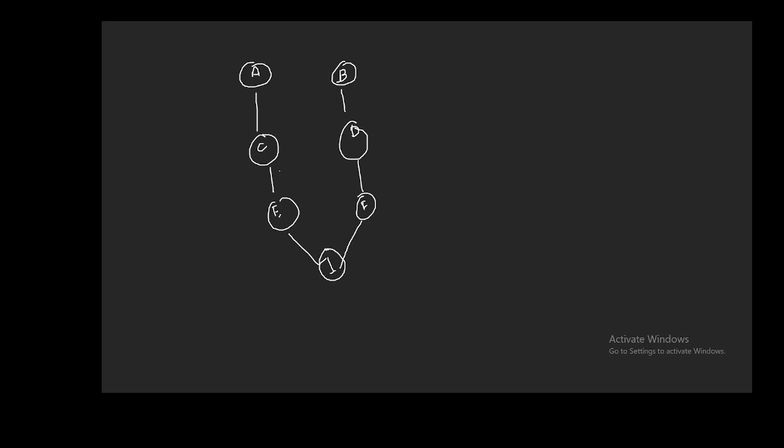For example, if we take this pedigree, let's say A, B, then C, then D, then E, then F, let's say, and then this is I, and we want to know the inbreeding coefficient of I.